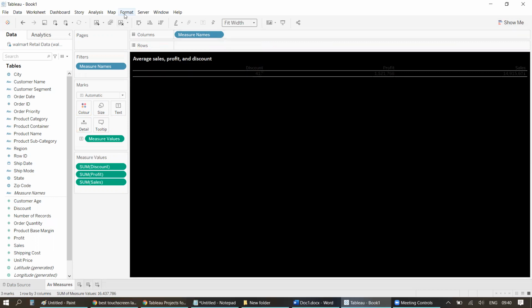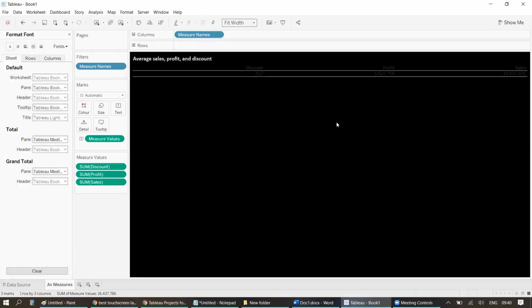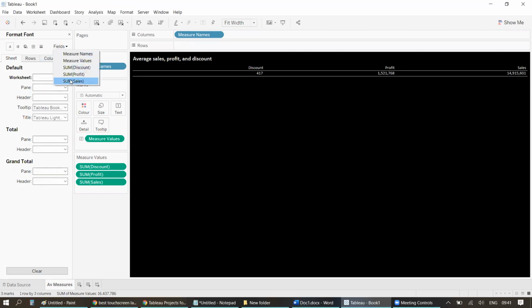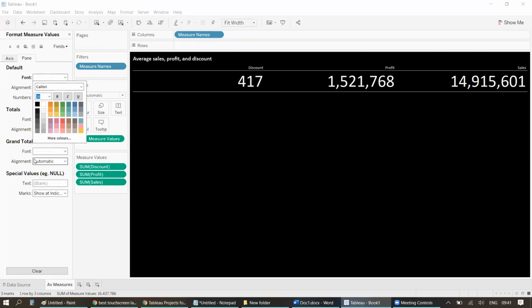Few things that you need to do, as I was talking about, whenever you work on a different background, you need to be very careful with the color that you select, right? So I'll just change that. I want it to Calibri. I kind of like this color, right? Then measure values, I'll change to, let's say, 36, right?